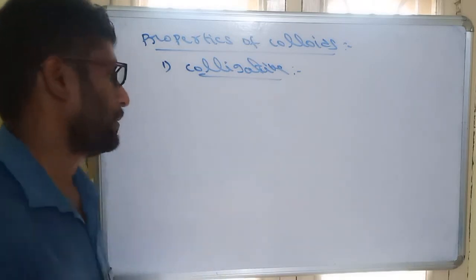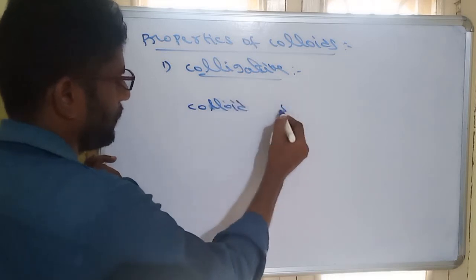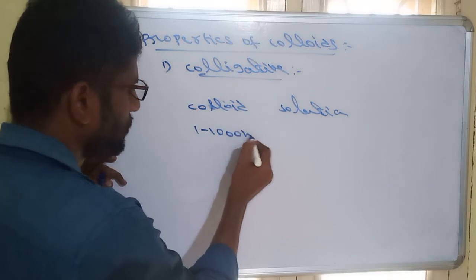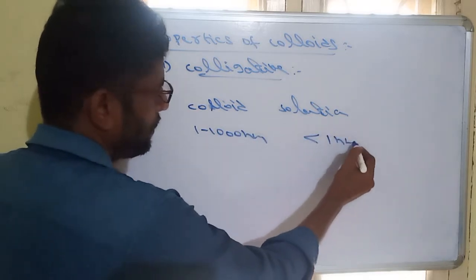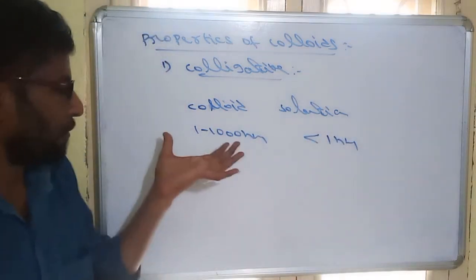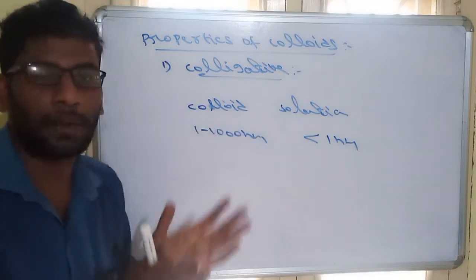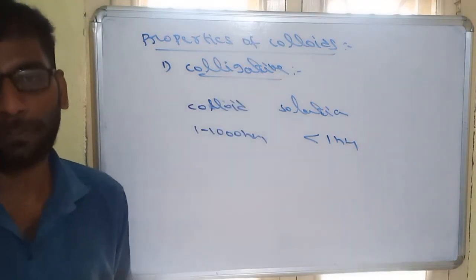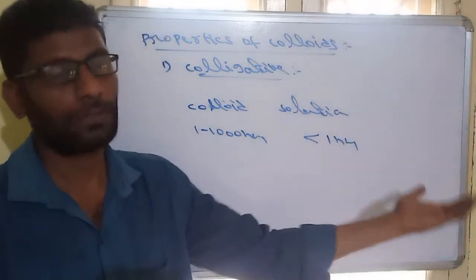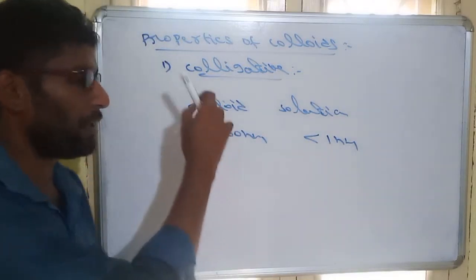Why? Because in colloids and solution, what is the difference? Here the size is between 1 to 1000 nanometer, whereas in solution it is less than 1 nanometer. So solution particles are very small, whereas colloidal particles are very large. When the size of the particle is bigger, the number of particles will be lesser. When the size is small, the number will be more. That means solution has more particles when compared with colloid.